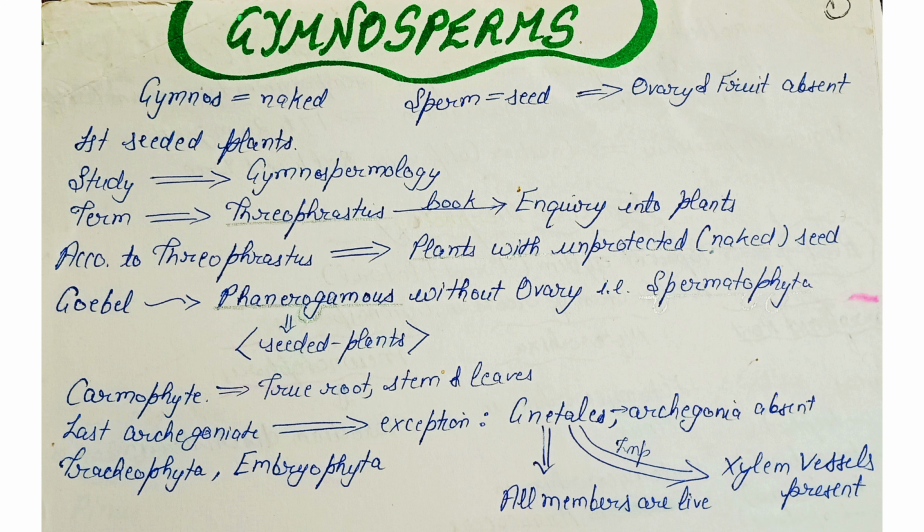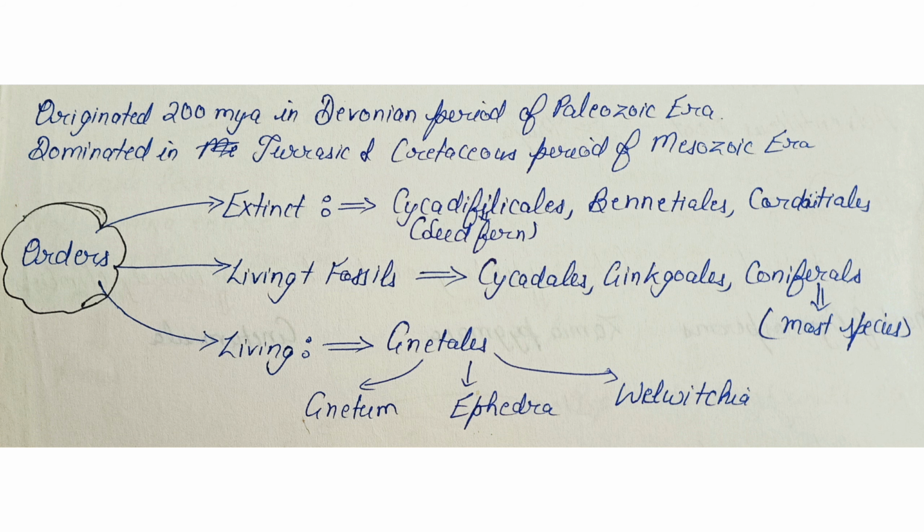These are also cormophytes like pteridophytes, that is, true root, stem and leaves are present. Gymnosperms are the last archegoniates, but the exception lies in the Gnetales order, where the archegonia is absent. Like pteridophyta, these are also tracheophyta and embryophyta. Gymnosperms originated in the Devonian period of the Paleozoic era. These trees were dominant in the Jurassic and Cretaceous period of the Mesozoic era.